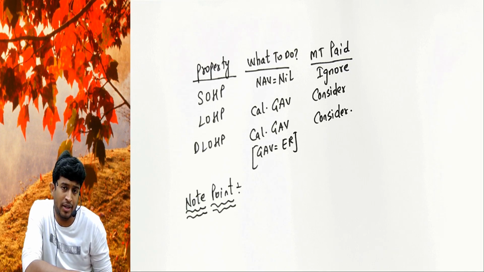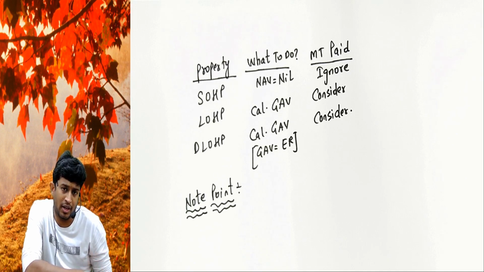if the property is held as stock in trade by real estate companies, by real estate SSEs, if a property, write it first then I'll explain.